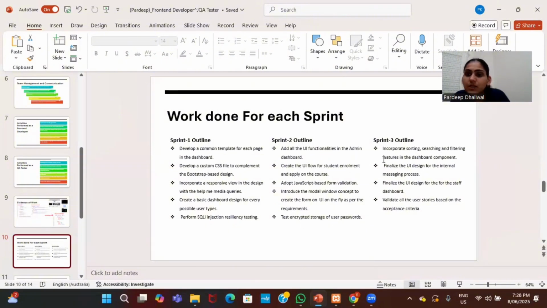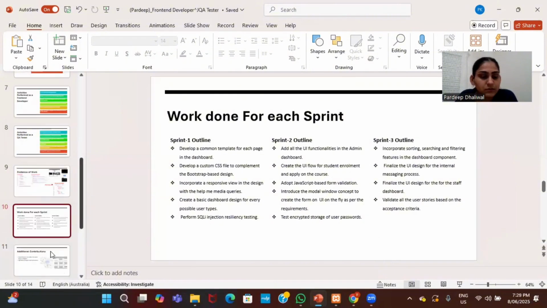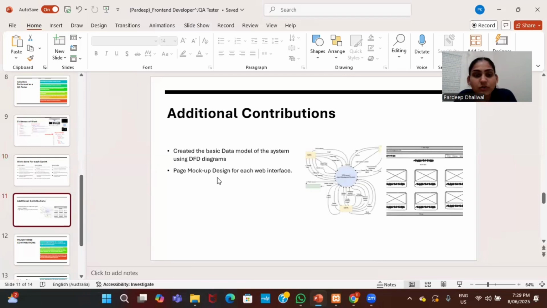Sprint 3: incorporate storing, searching and filtering, finalize the UI design for the internal messaging process, finalize the UI design for the staff dashboard, and validate all the user stories based on the acceptance criteria. Additional contributions: creating the basic data model of the system using DFD diagrams, and page mockup designs for each web interface.